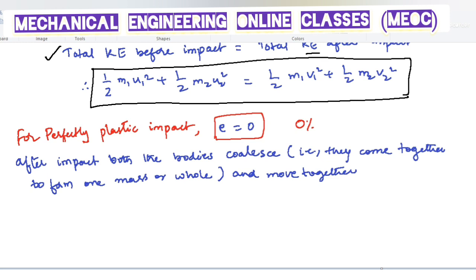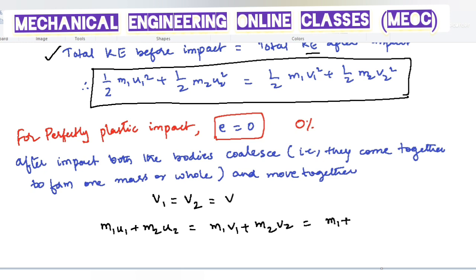So after the collision, they will come together and form a single mass, and they move together. In that case, v1, the final velocity of the first body, and the final velocity of the second body v2 will be same, because they are now traveling together. Let that final velocity be v. As the total momentum should be conserved, m1 u1 plus m2 u2 will be equal to m1 v1 plus m2 v2, but as v1 and v2 are same, I can write it as (m1 plus m2) into v.